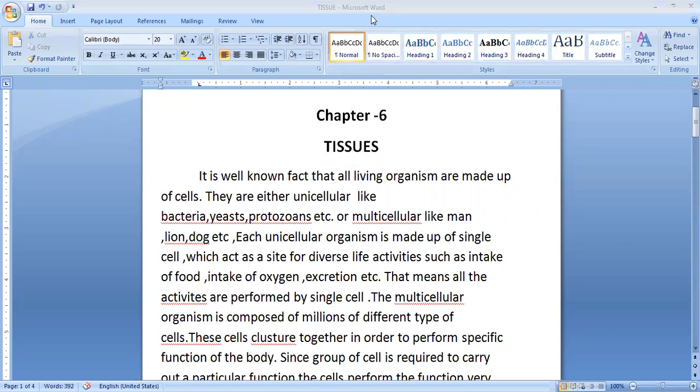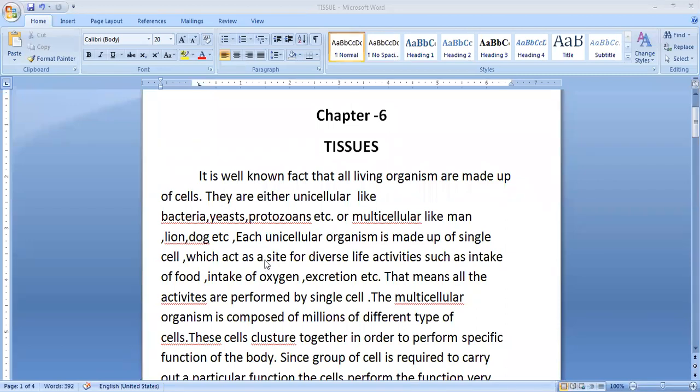We have already studied in the previous chapter that each and every living organism is made up of cells, whether it is a unicellular organism or a multicellular organism. Here I have written examples of unicellular organisms such as bacteria, yeast, protozoa. Protozoans means amoeba, euglena. Yeast is a fungus. So these are all unicellular organisms which are made up of only a single cell, whereas multicellular organisms are like man, lion, dog, etc. All these animals, whether unicellular or multicellular, are made up of cells.